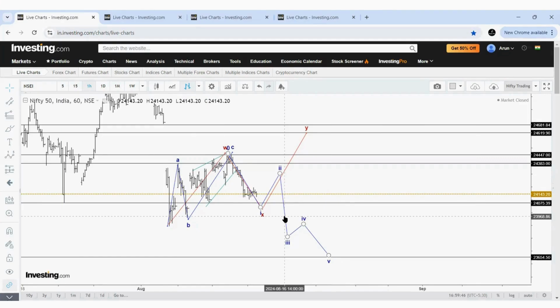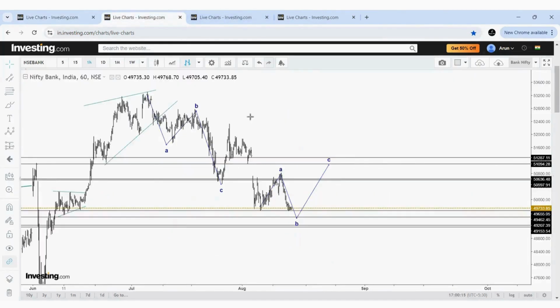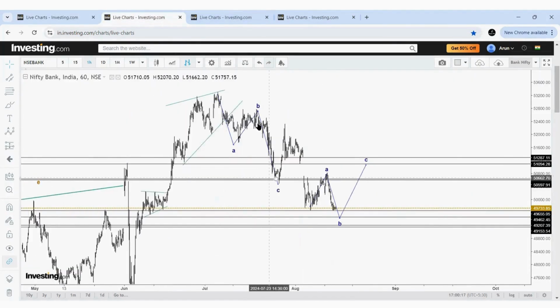This is the study of the market itself. The objective of waves is to identify the turning points, and my course objective is to identify the turning points of each and every wave. If you remember, we identified this low, this high, and we are expecting certain things here. Bank Nifty is the perfect example. We identified this low exactly.